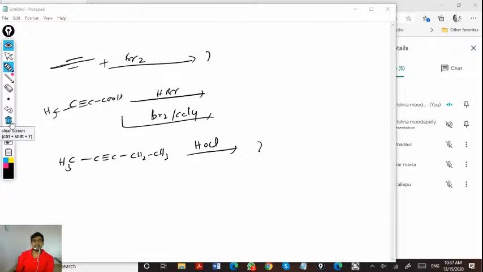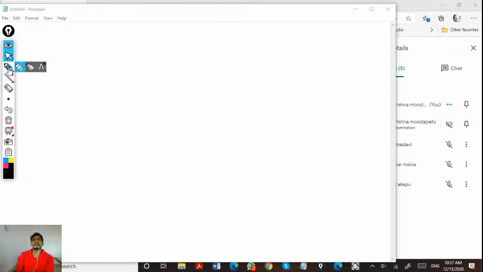So take the screenshot and write the responses. Next, if a double bond compound is there, for example, here I am taking cis butene.